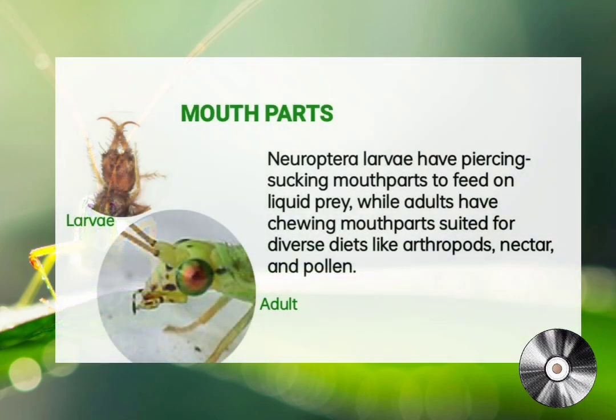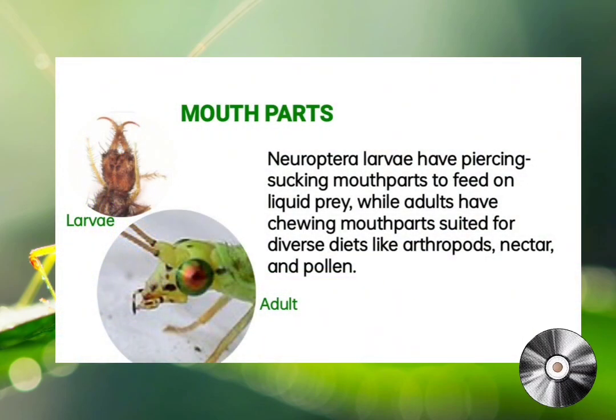Mouthparts. Adult Neuropterans possess chewing mouthparts, though in some species they are reduced or non-functional, as the adults may not feed. The components include mandibles and maxillae used for grasping and chewing.